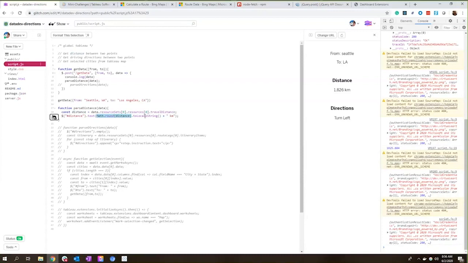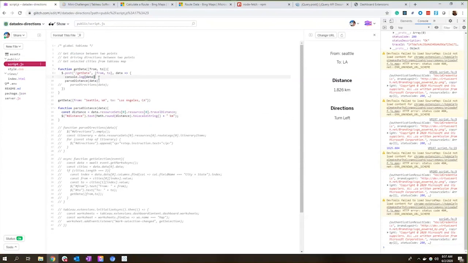And then you can use toLocaleString to actually add the commas. Or if you're in a different part of the world, maybe you add a period to show thousands. It'll add, depending on where you're located, the correct punctuation there. And then I just added a space km to show that this distance is in kilometers. All right, so part one of getting the distance looks good.